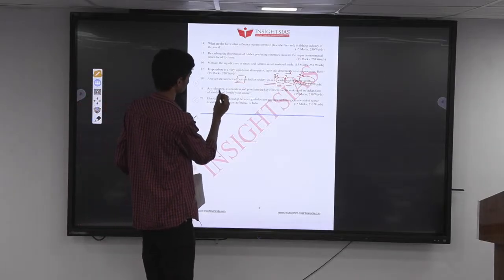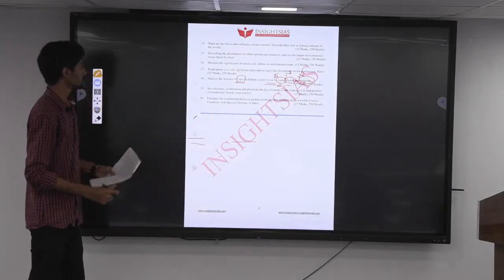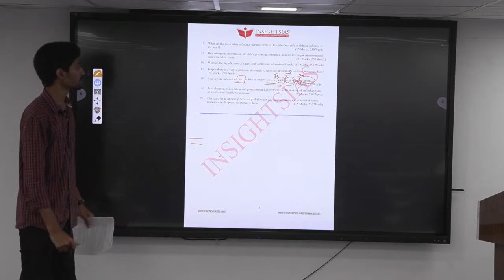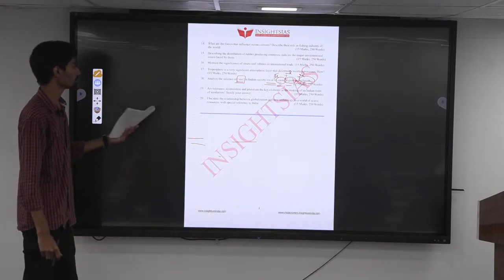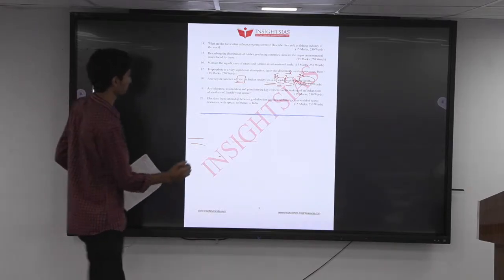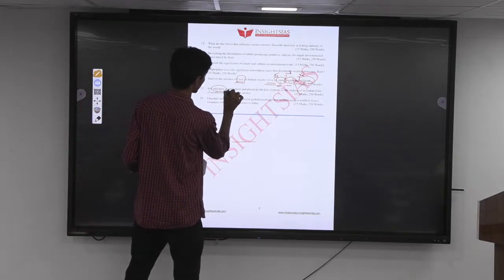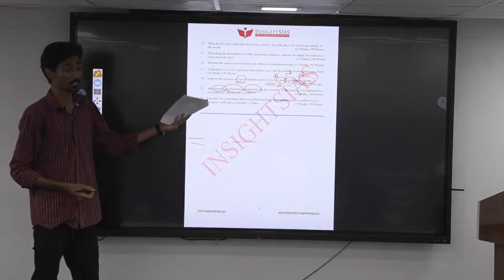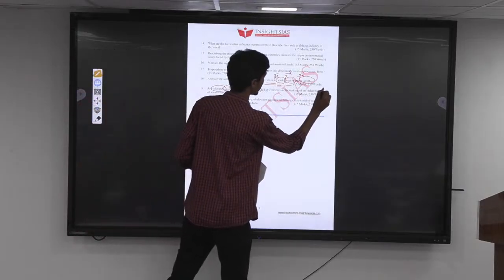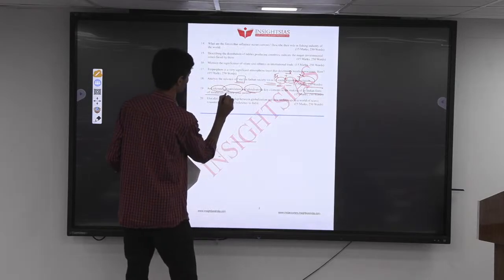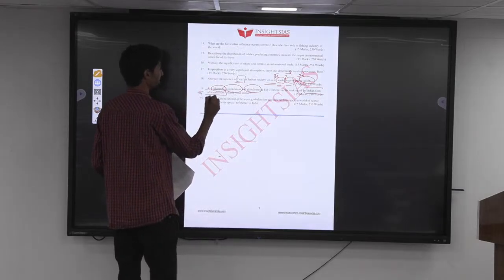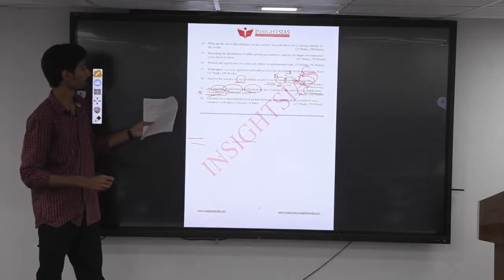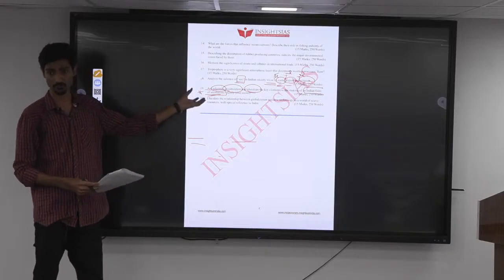The next question is, are tolerance, assimilation and pluralism the key elements in the making of an Indian form of secularism? Justify your answer. So again there are 3 keywords they are asking, that is tolerance, assimilation and pluralism, the key elements of making the Indian form of secularism. Okay. So the keyword here is not just secularism but Indian form of secularism.